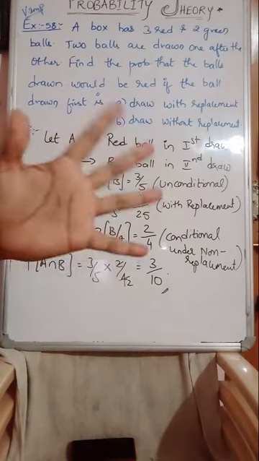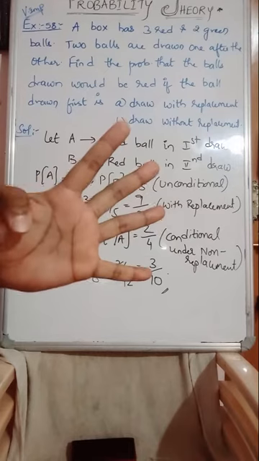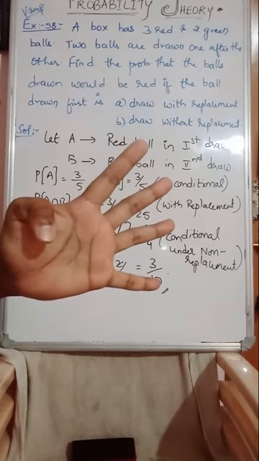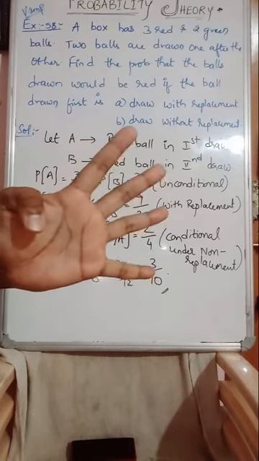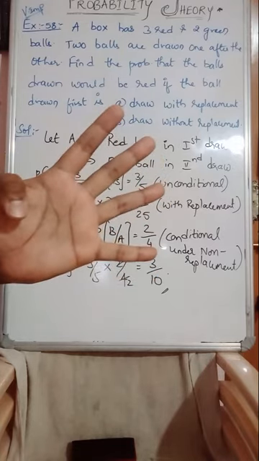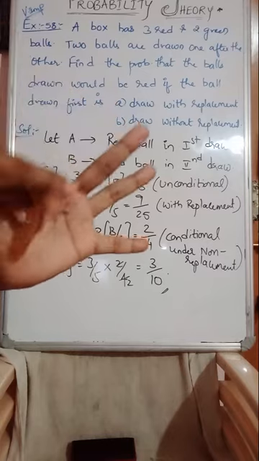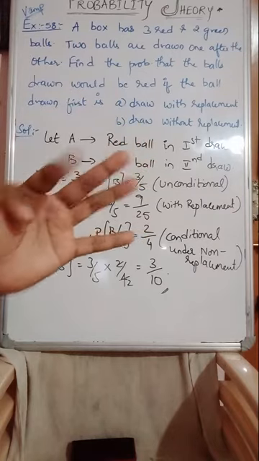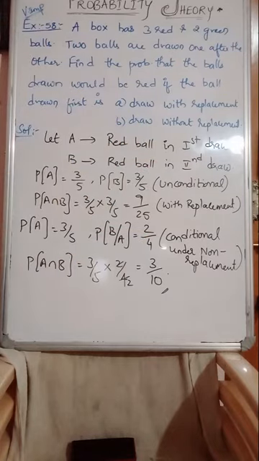In the without replacement case, 5 balls were there. The first one is 1 by 5. Then this is not taken back, not replaced. Remaining 4. Again 1 more is selected, how much will it become? 1 by 4. You got my point? See here how the probability has changed when you are replacing and when you are not replacing. That concept you should keep in mind. Remember, guys.